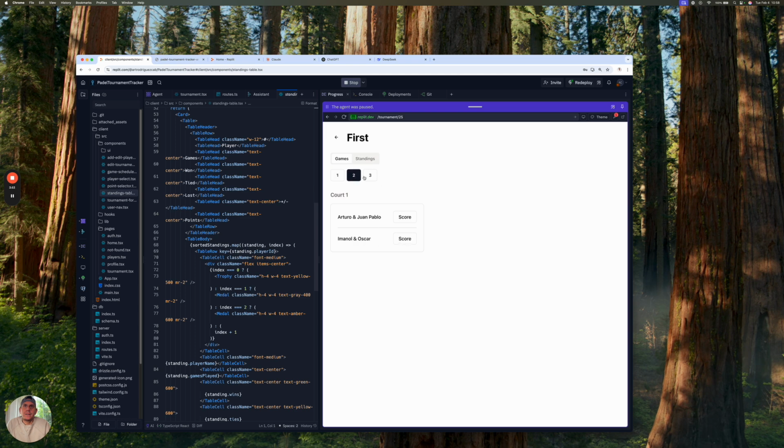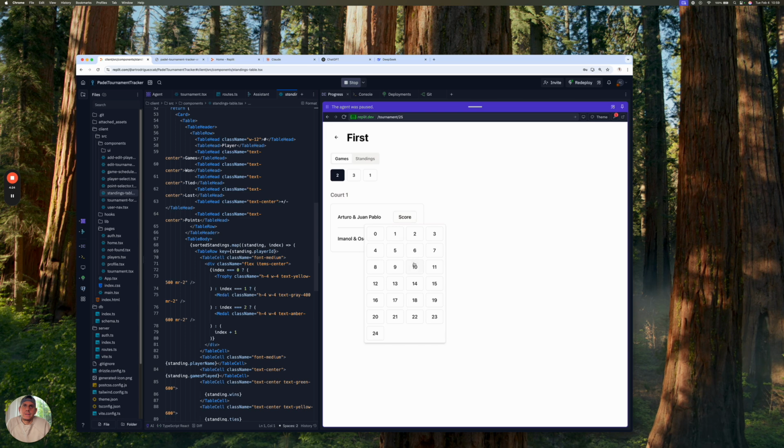And you can see it switches the teammates so that it's the Americano paddle tournament so that each player gets to play as a partner with every other player. So there's a total of 3 rounds. So let's go ahead and then the standings here, it's clear because we haven't played. But then let's go ahead and say that Arturo and Imanol, let's say we tied with Juan Pablo and Oscar, and then it moves it over. So then let's go to round 2.